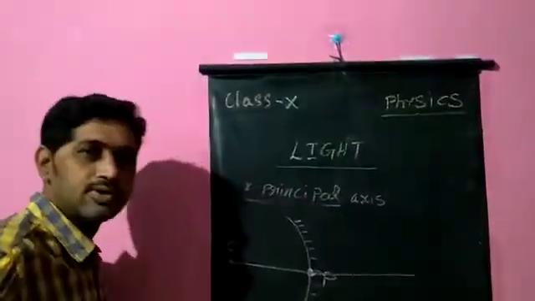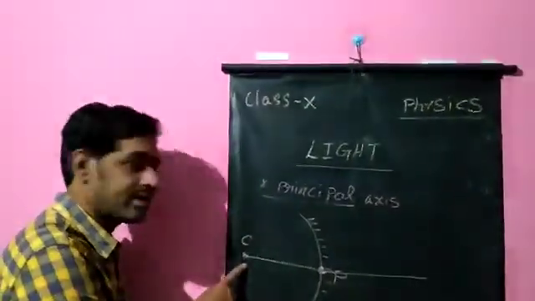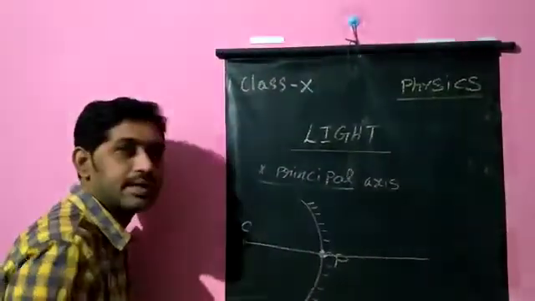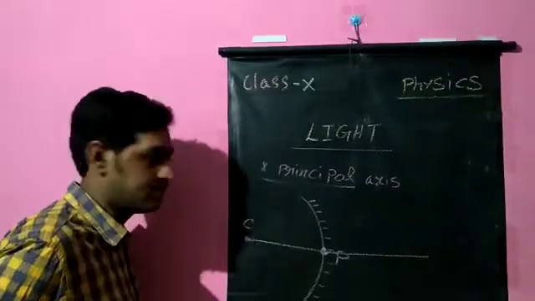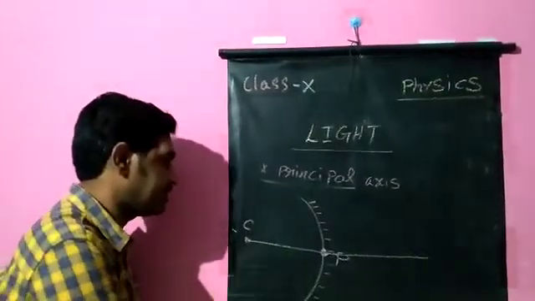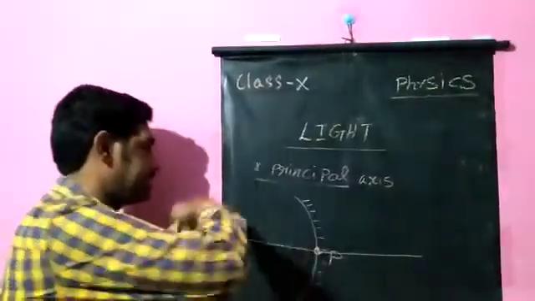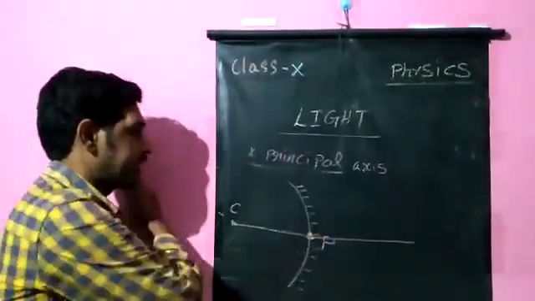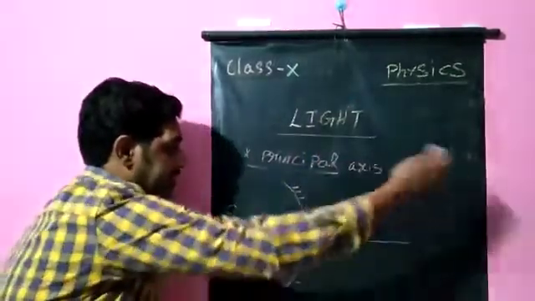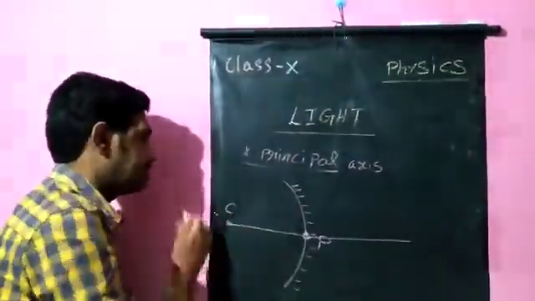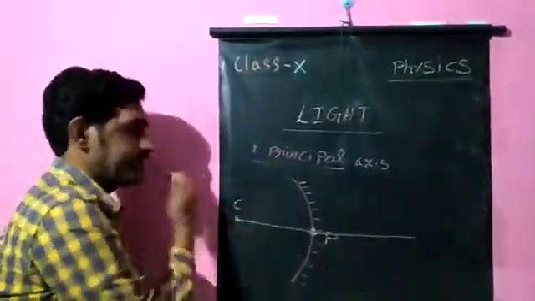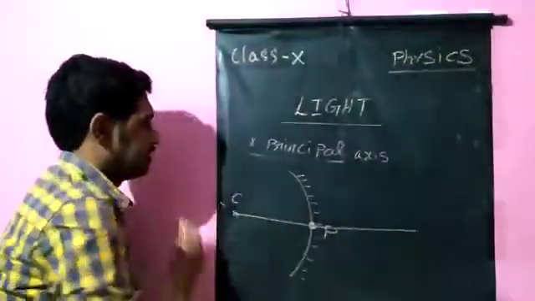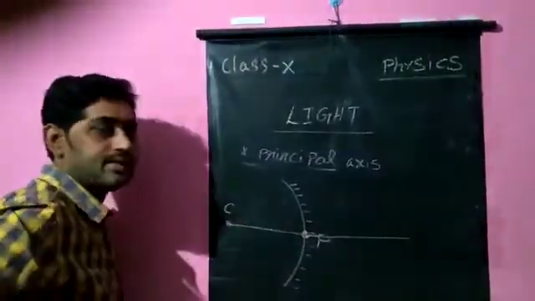The previous ones also, if we show them in the figure: the center of curvature, the center of the hollow sphere from which the mirror is formed, is known as the center of curvature, which was given in the previous video. Because the curved surface is on this side, this forms a hollow sphere like this, so the center of curvature will be on this side, not on this side. Here the hollow sphere forms in this way. So we consider that the center of curvature is on this side of the mirror, not on the other side.